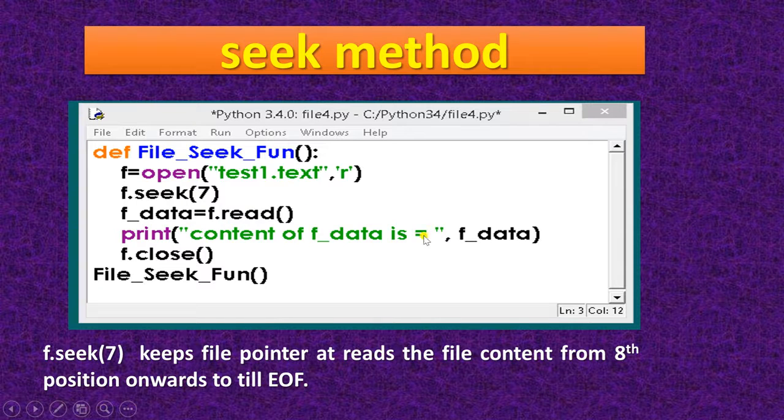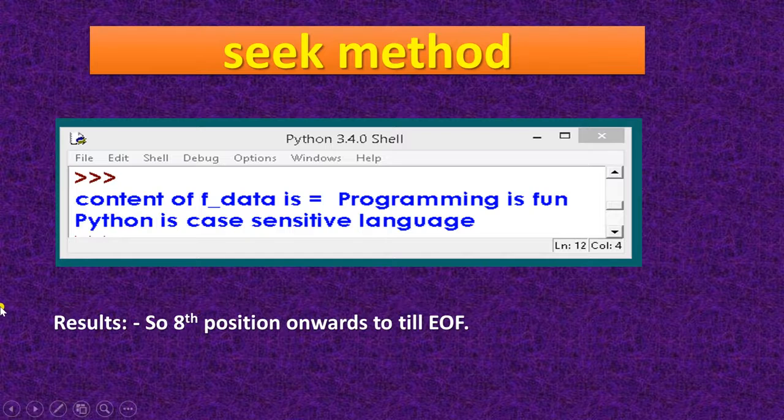The content of f data is showing the complete file from the 7th byte. Now my file pointer is at the 7th position. It will start reading from the 8th position. So this C holds the 8th one. Okay, this is the 8th byte, and it shows the result till the end of the file.